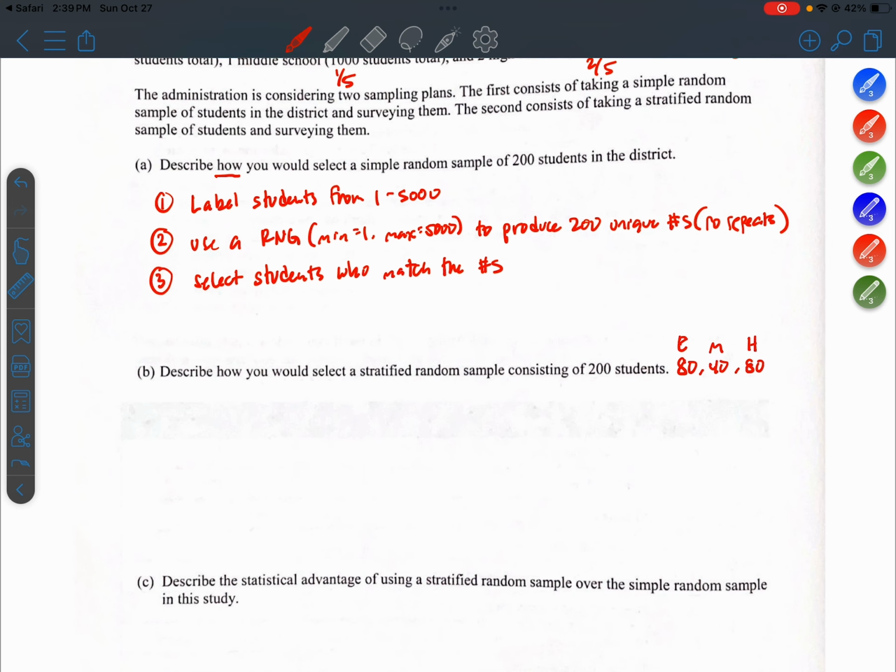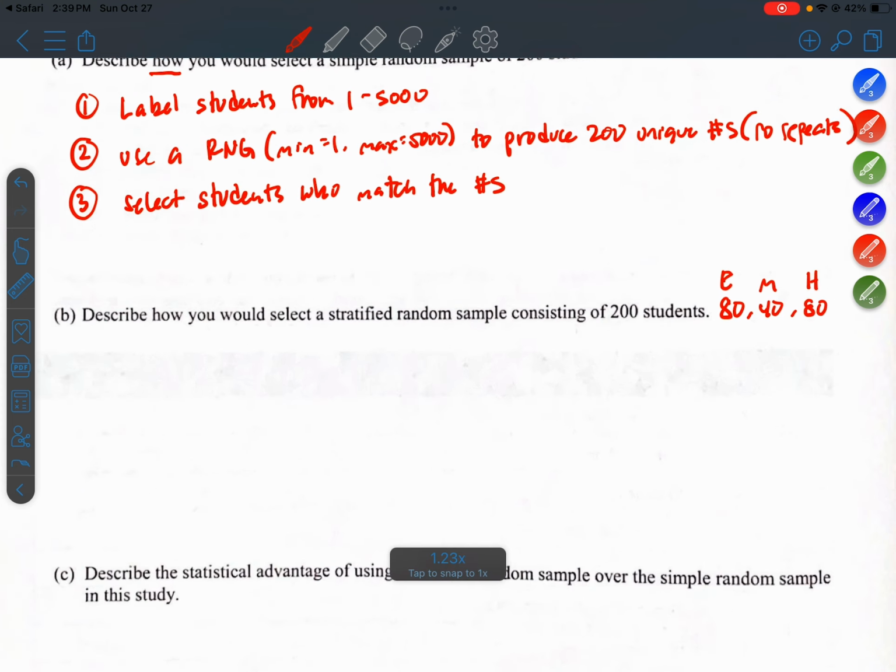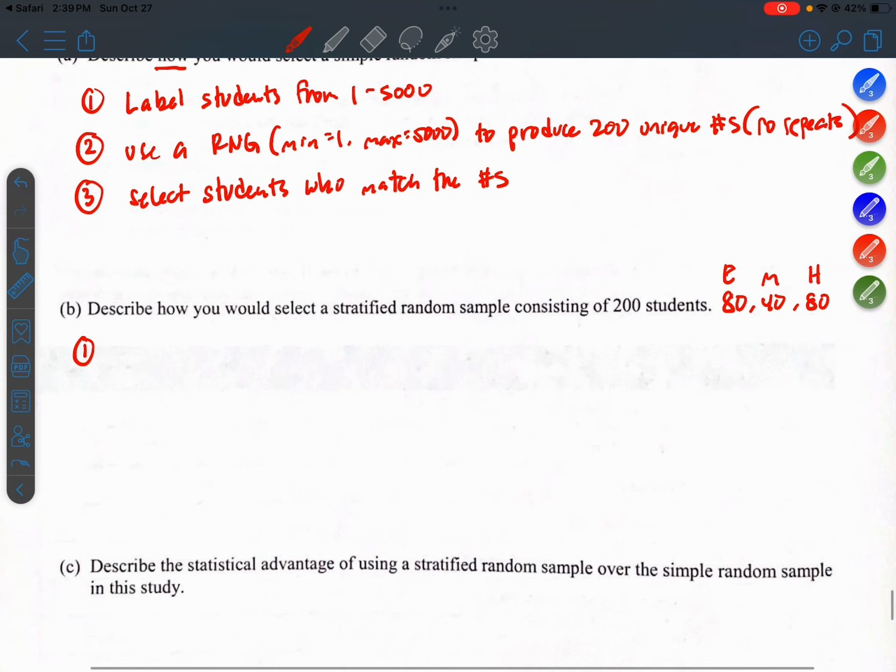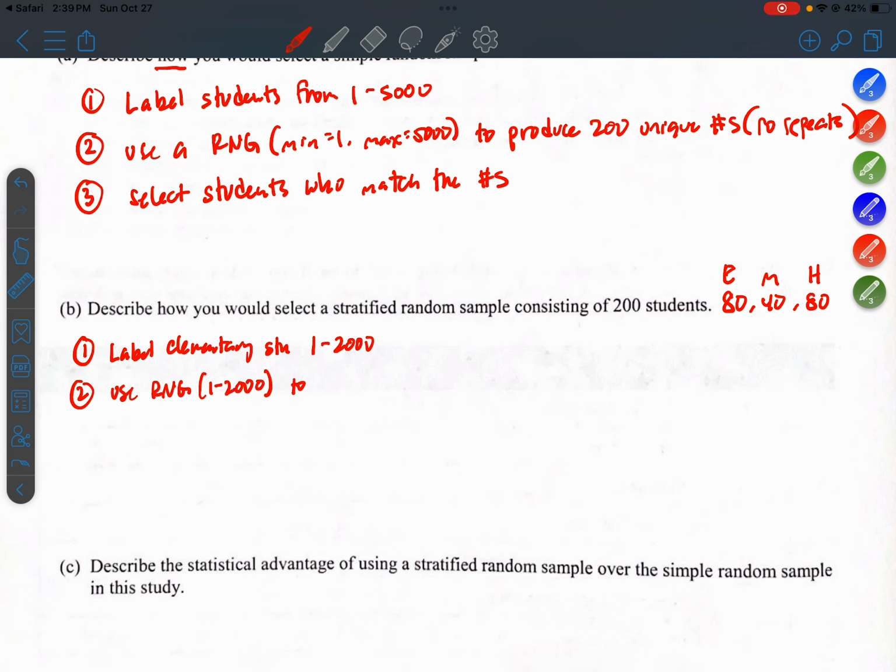Okay, so the process. Step number 1, label the elementary students 1 to 2,000. Then use a random number generator set from 1 to 2,000 to produce 80 numbers, no repeats.